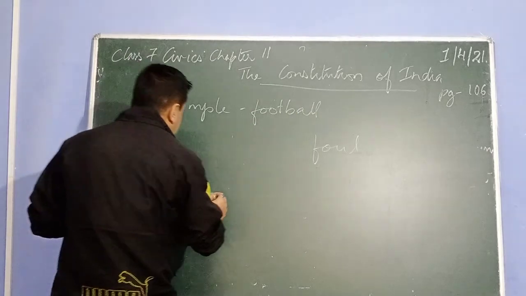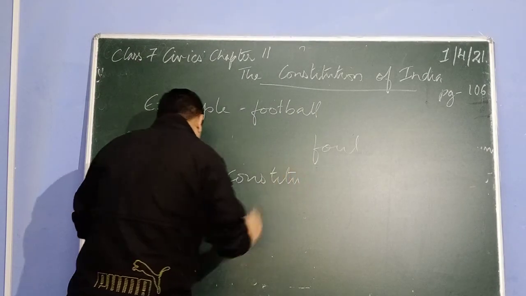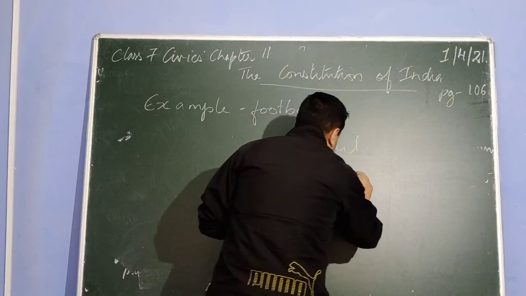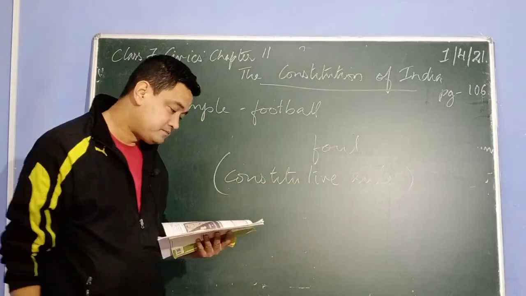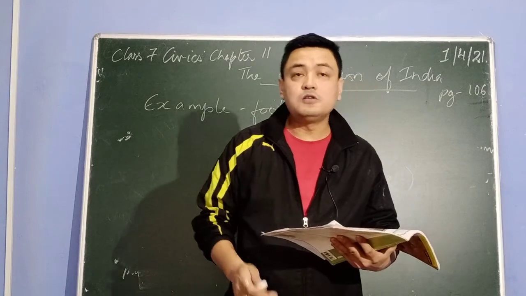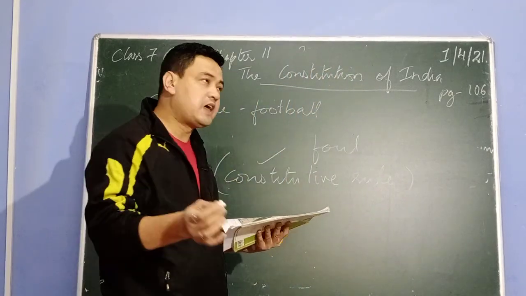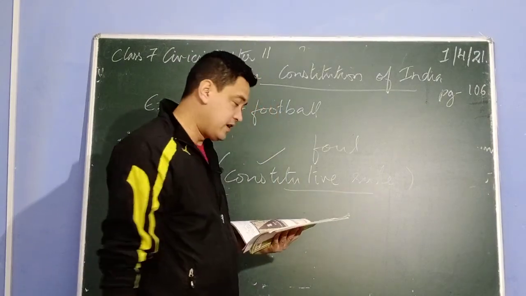So these rules are called constitutive rules in a game. Like these games, our society also has such rules.